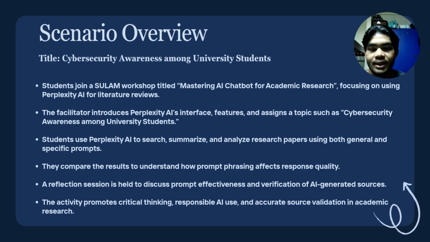They will try both general and specific prompts to see how the phrasing of a question affects the quality of the answer. Later, a reflection session is held where students discuss which prompt worked best and how they could verify the accuracy of AI-generated information. Through this activity, students will learn to use AI more responsibly and effectively in academic research, especially in terms of critical thinking, accuracy, and source validation.